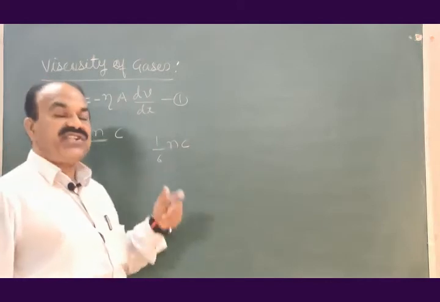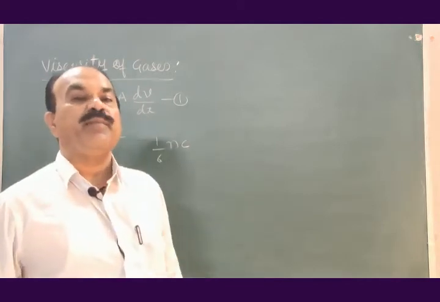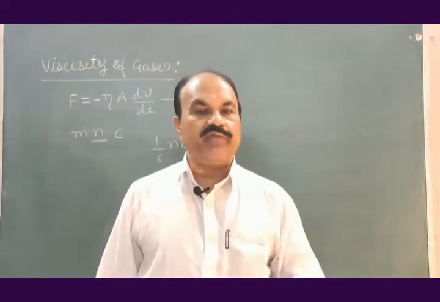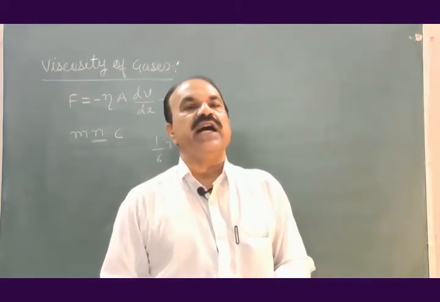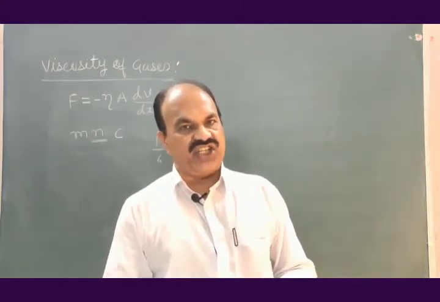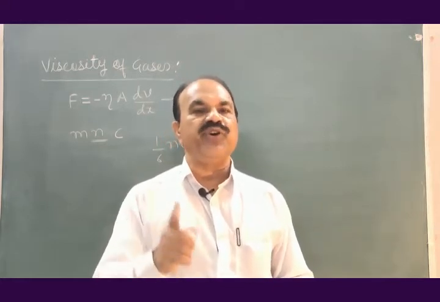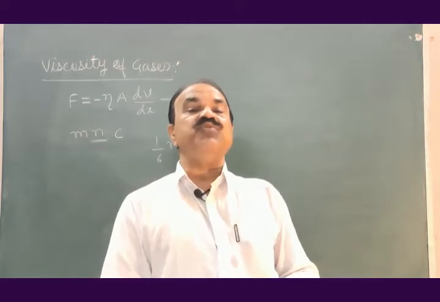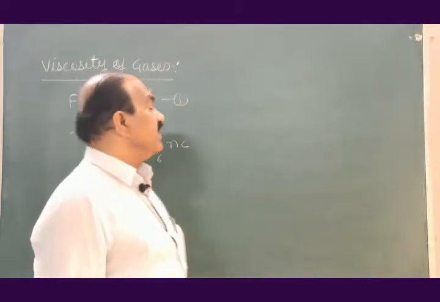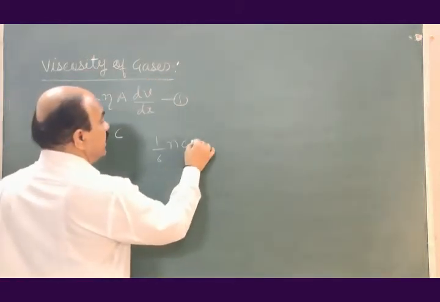If 1 by 6 into NC number of molecules are moving in one direction per unit area per unit time, what should be the mass of the gas moving in this direction? Just multiply this by m.